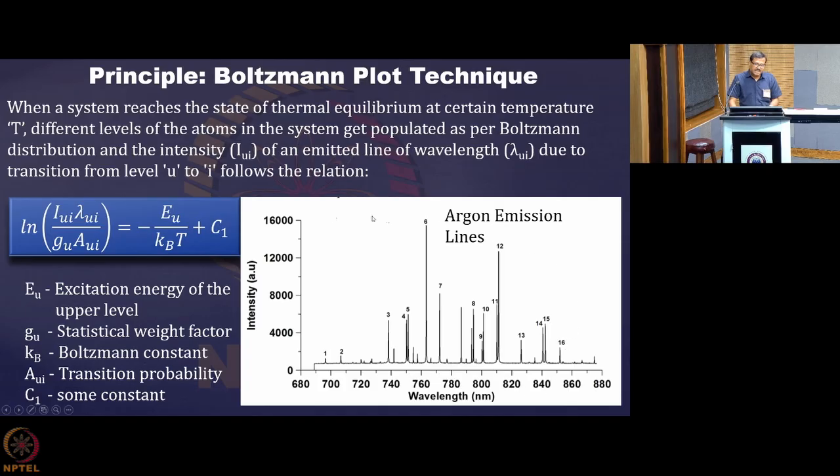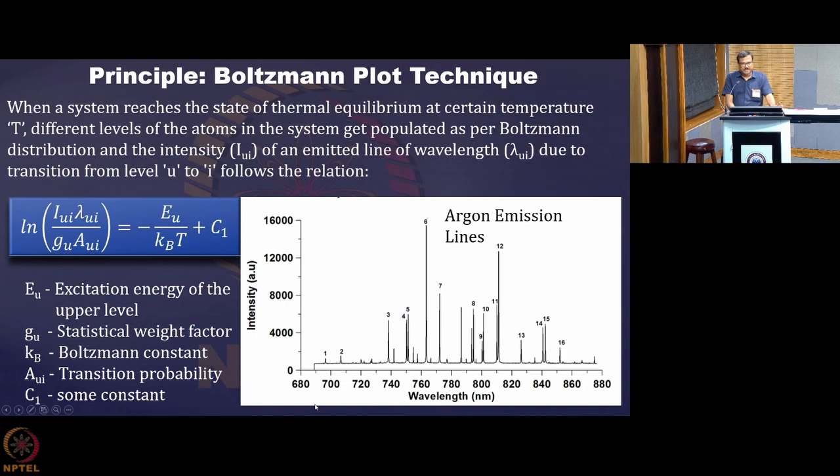Just seeing this kind of distribution of lines, wherever we get it, we can tell with 100% confidence that argon atoms are present in that source, because we are getting this set of lines which are due to argon alone. No other species can simultaneously generate all this set of lines when excited. So these are basically the signature of the species, and in a plasma we identify which species are present just by noting the spectral lines that we record from the emission spectrum.